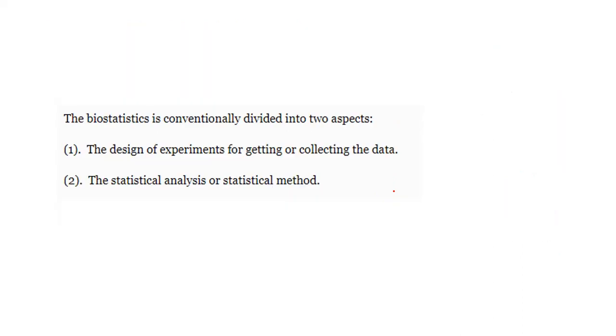Now we can see the classification of biostatistics. Biostatistics mainly deals with hypothesis and design of experiment. Biostatistics is conventionally divided into two aspects: the design of experiment for getting a collection of data, where by using factor analysis we can collect the data. Then you can apply statistical analysis or statistical methods, meaning hypothesis and some descriptive measures. We can discuss it in detail.